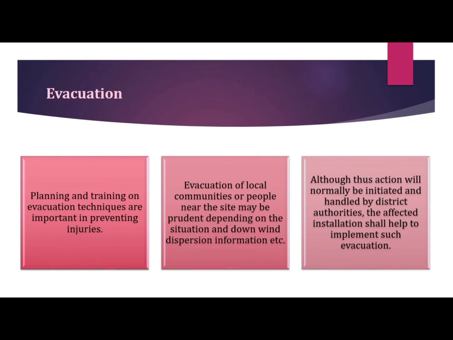First is that planning and training on evacuation techniques are important in preventing injuries. Second, the evacuation of local communities or people near the site may be broadened depending on the situation and the downwind dispersion information, etc. The third is that although this action will normally be initiated and handled by the district authorities, the affected installation shall help to implement such evacuation processes.